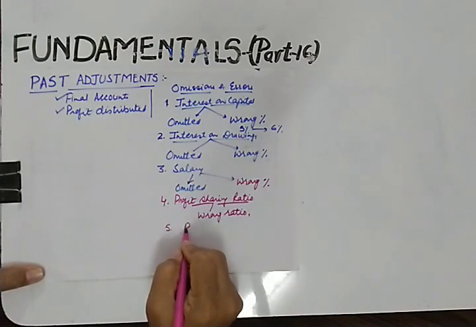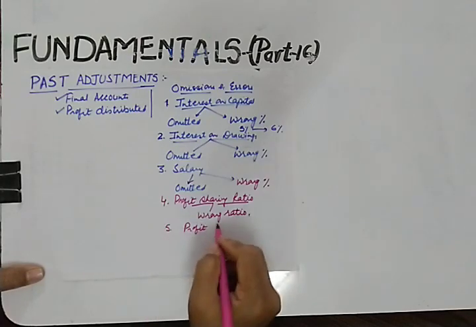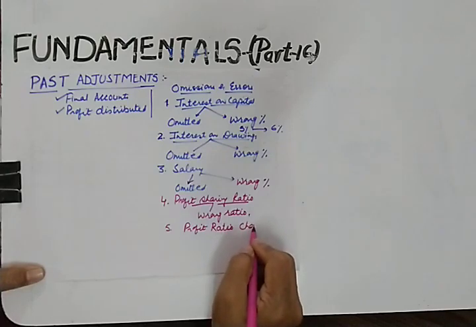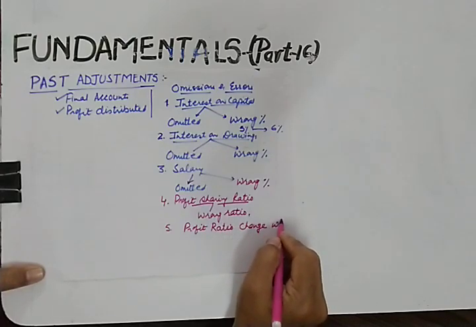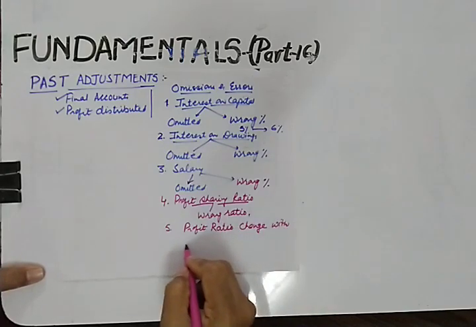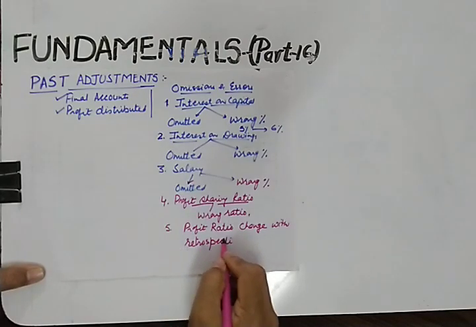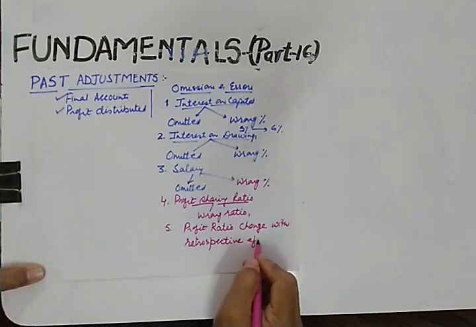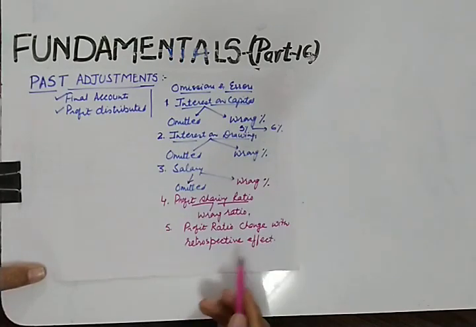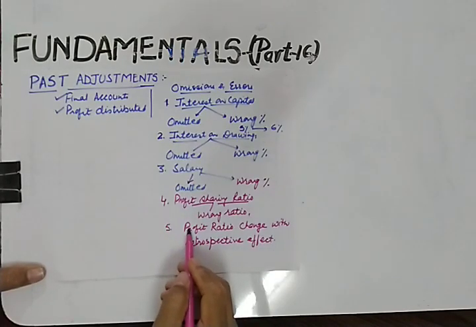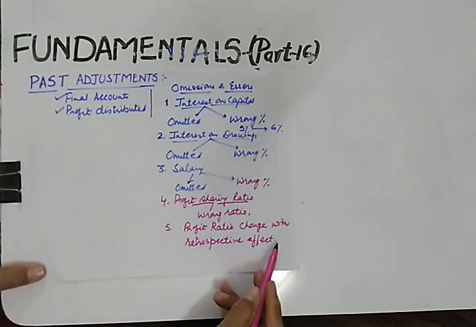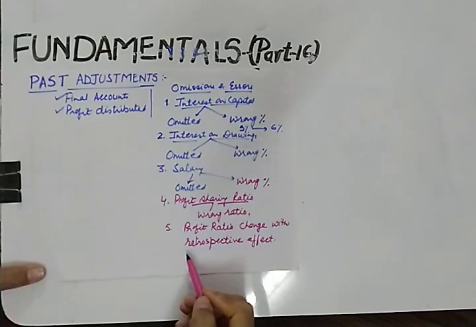Or profit ratio changes with retrospective effect. Sometimes partners mutually decide that they want to change their profit sharing ratio from the past 3 years.